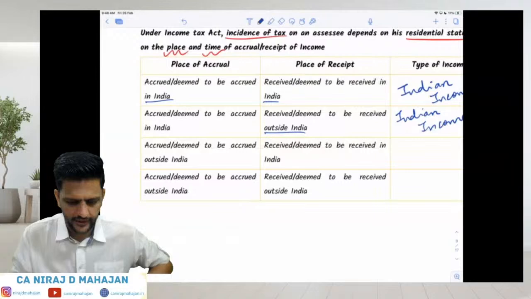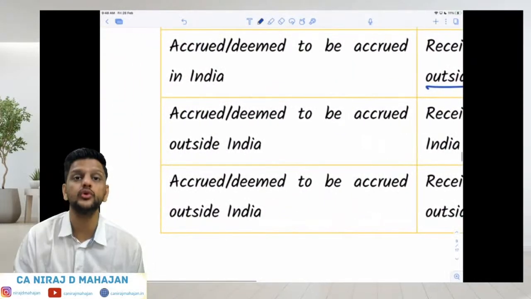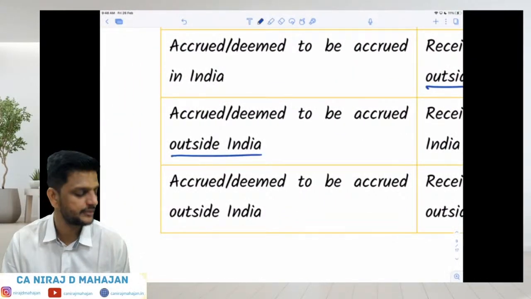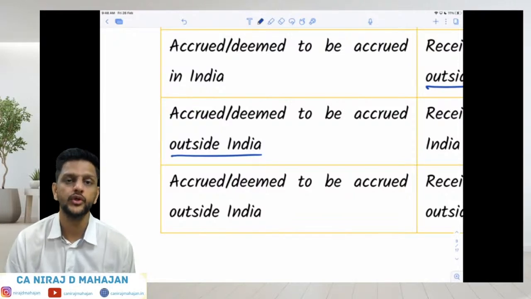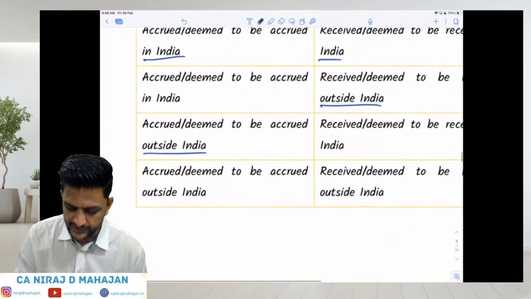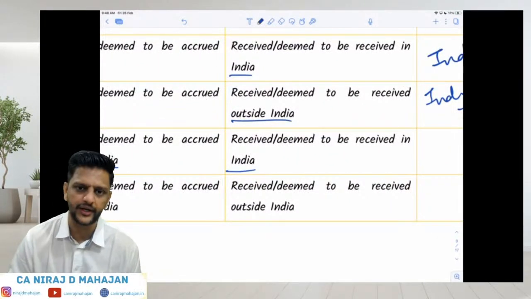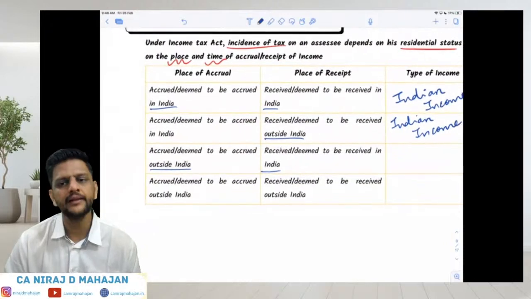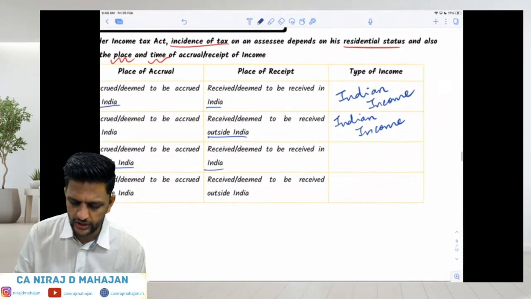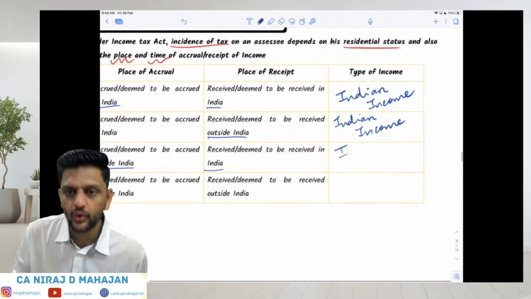Third, accrued or deemed to be accrued outside India. Now the source is outside India. Just now the example I gave you: USA bank account, you have done an FD over there. But let us say received or deemed to be received in India, because you told him to send the interest in India directly. In that case, also, this will be your Indian income. Are you understanding?